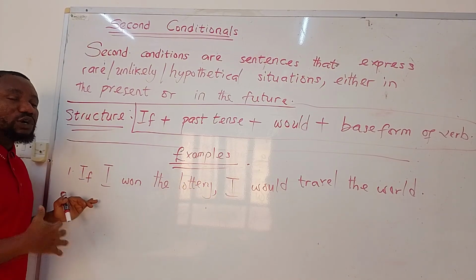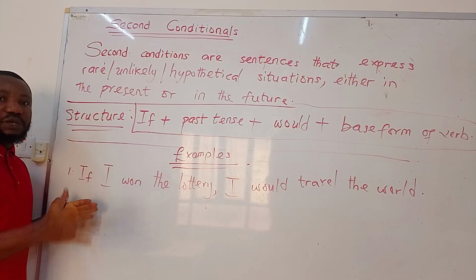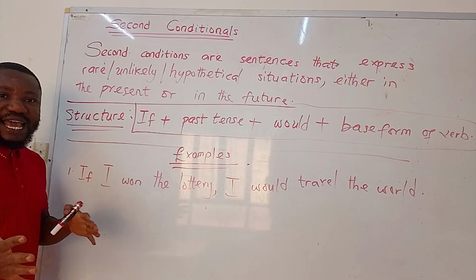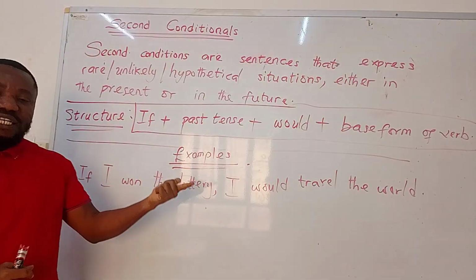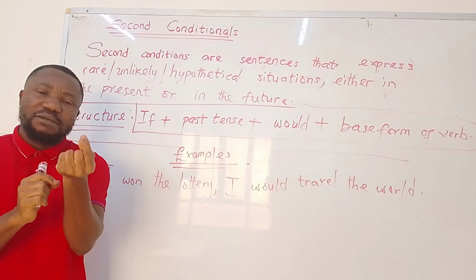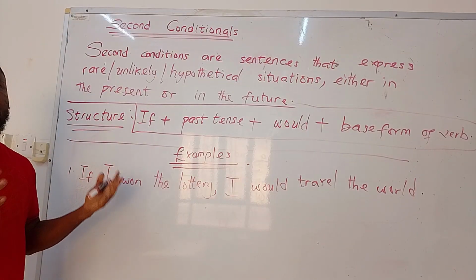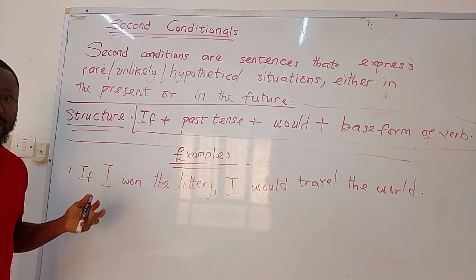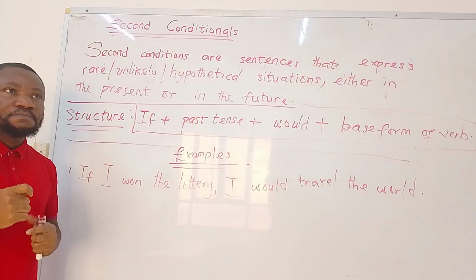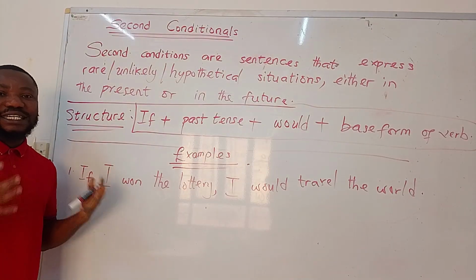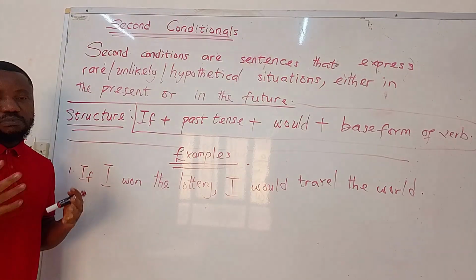So you don't know what the outcome will be. It could be positive and it could be negative. But in this case, you know that the chance of you winning the lottery is very slim. The chance is almost zero. It's not highly predictable.